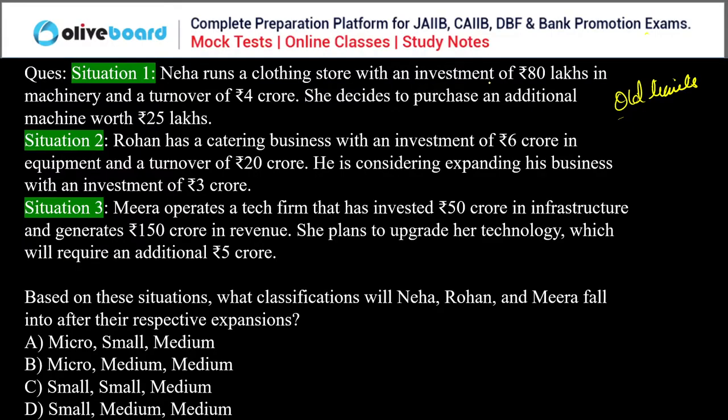Neha runs a clothing store with an investment of 80 lakh in machinery and a turnover of 4 crore. She decided to purchase an additional machine of 25 lakh. Rohan, a catering business, investment 6 crore, turnover of 20 crore, wants to expand his business with more investment of 3 crore. Mira operates a tech firm, invested 50 crore in infrastructure, generates 150 crore in revenue, plans to upgrade technology with an additional 5 crore investment. Now choose which of the following fall in the micro, small, and medium enterprises categories. Now just think and answer.